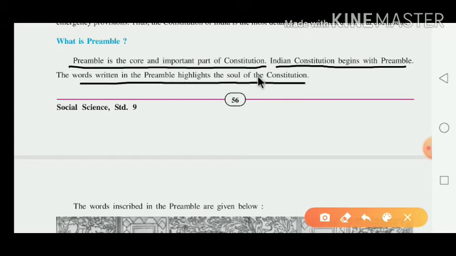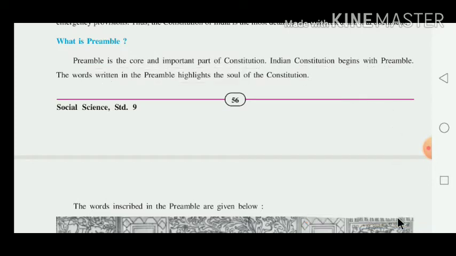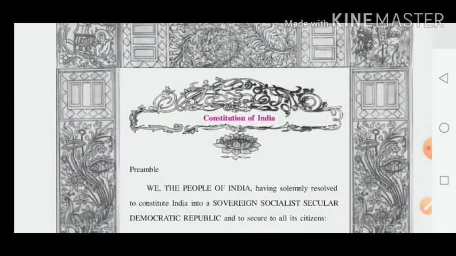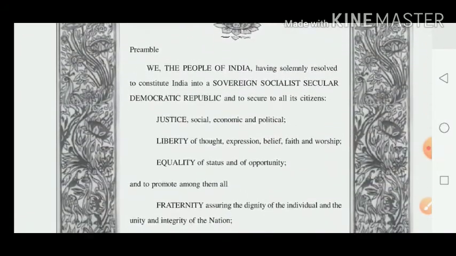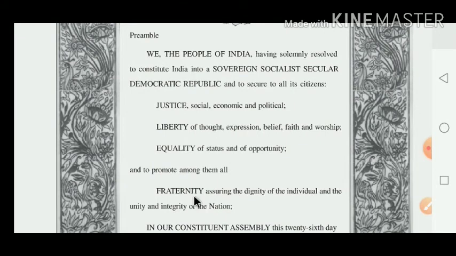Whatever words are written in the preamble, or whatever words are highlighted in the preamble, all these words are a kind of soul of our constitution. And that's why the words inscribed in the preamble are as given. Here they have given the words which are included in our preamble.